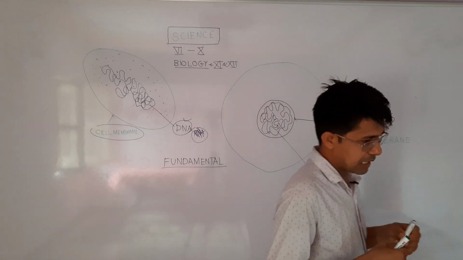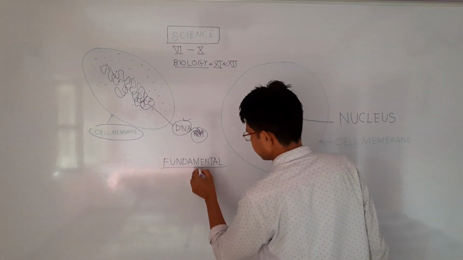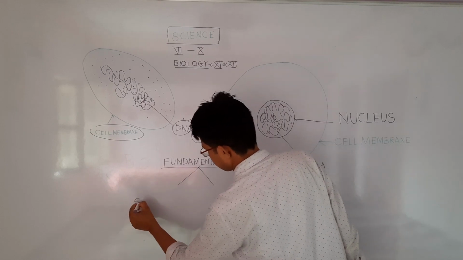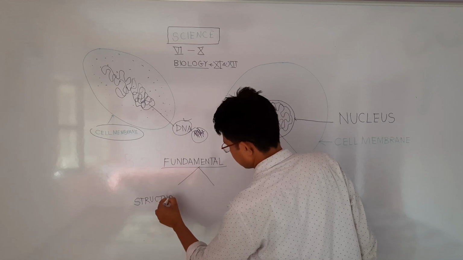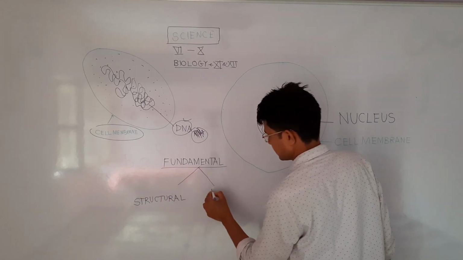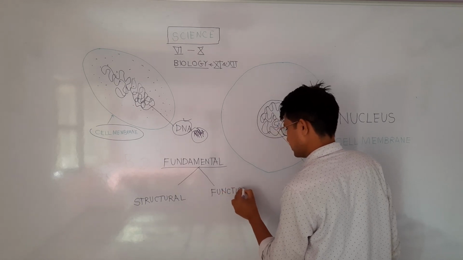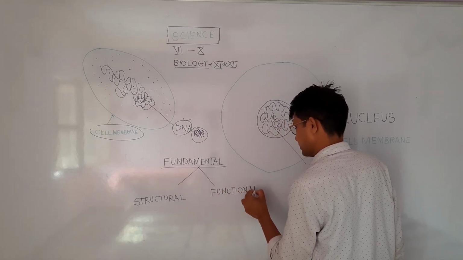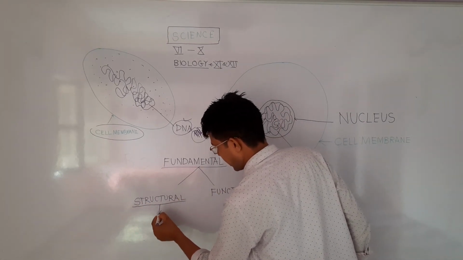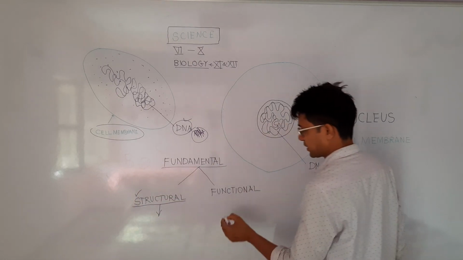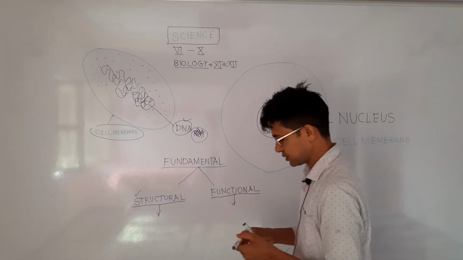Fundamental unit of life means both structural and functional unit of life. It simply means all living organisms are made up of cells in structure, and all functions in living organisms are based on cells or dependent on cells.